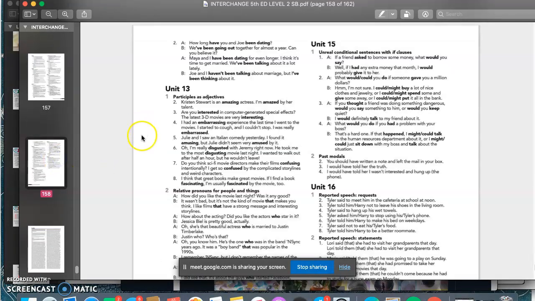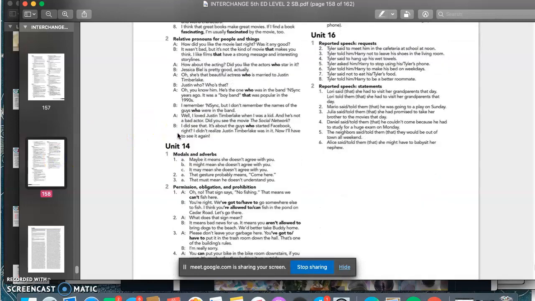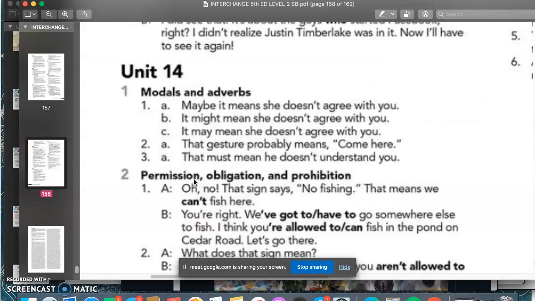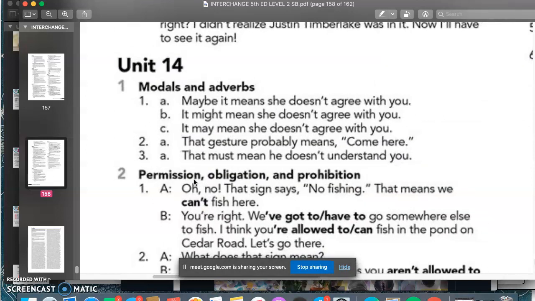I am going to send you the answers on Telegram later, but before, let's look at the answers in here. Again, we have maybe it means she doesn't agree with you. It might mean she doesn't agree with you. And then it may mean she doesn't agree with you.